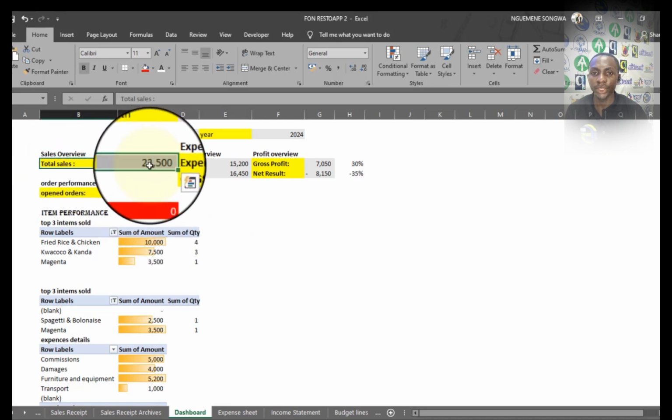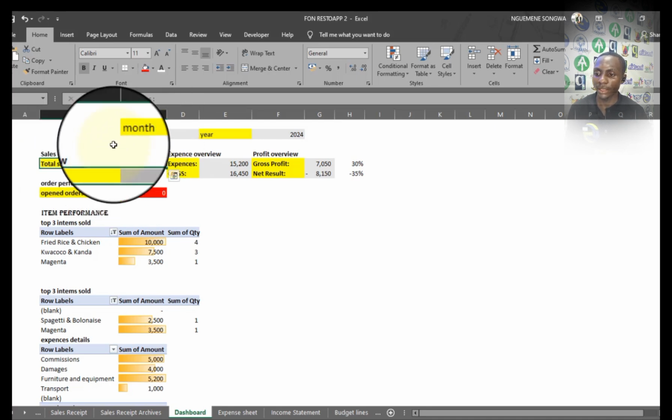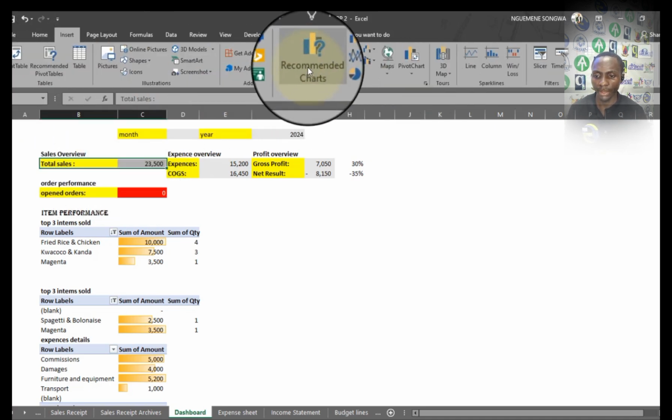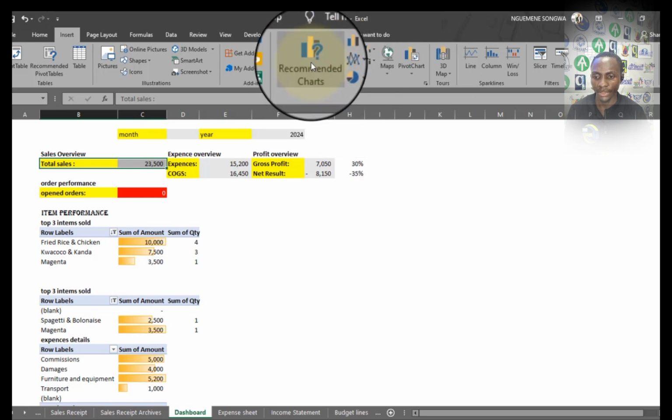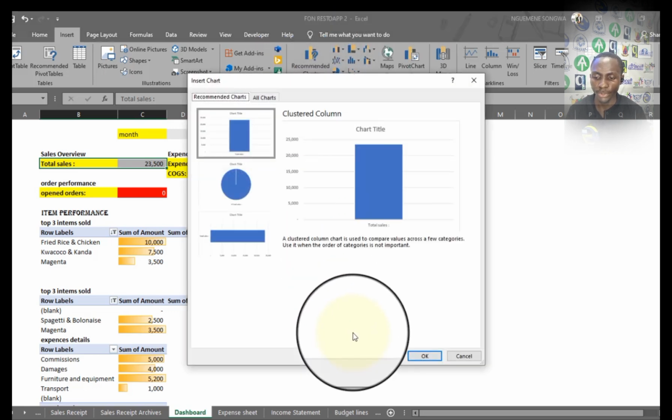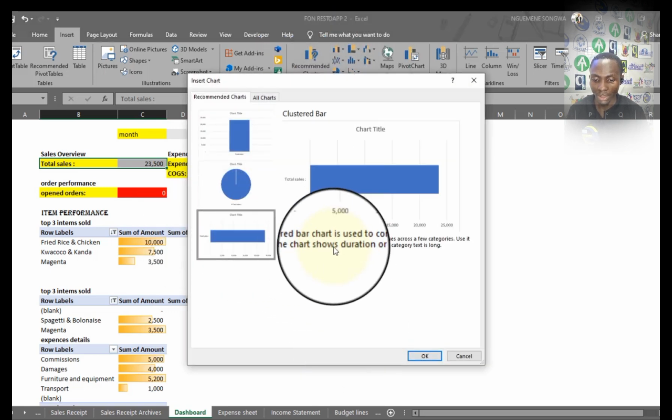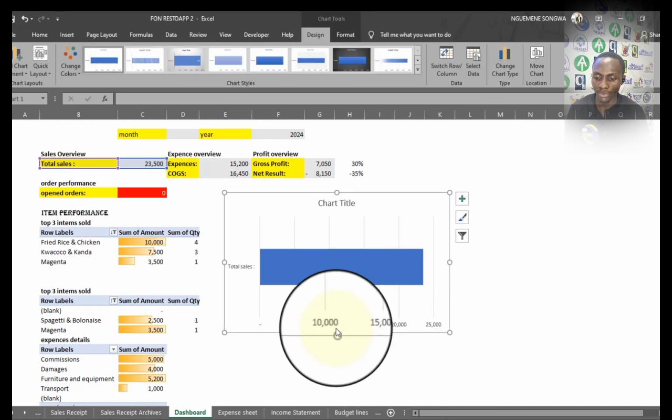So from here now, I will select this. If I want to create a chart, I select the range of cells I am taking into consideration. So I'm going to select this. I will come to Insert and take bar charts, or I can just take Recommended Charts so that it can show me some recommendations. But I'm going to take something like this based on how I want my visual effects to look like.